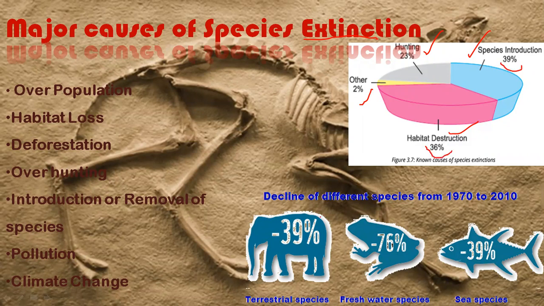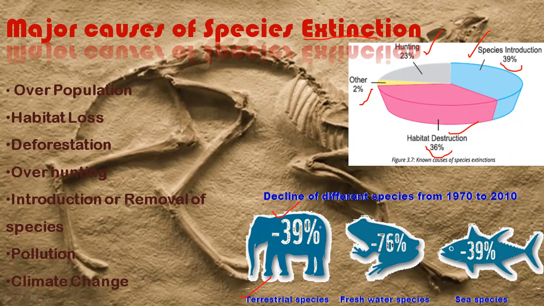If we see the decline of different species from 1970 to 2010, which was 10 years earlier than now, in 2020, we can see that terrestrial species decreased by 39%.